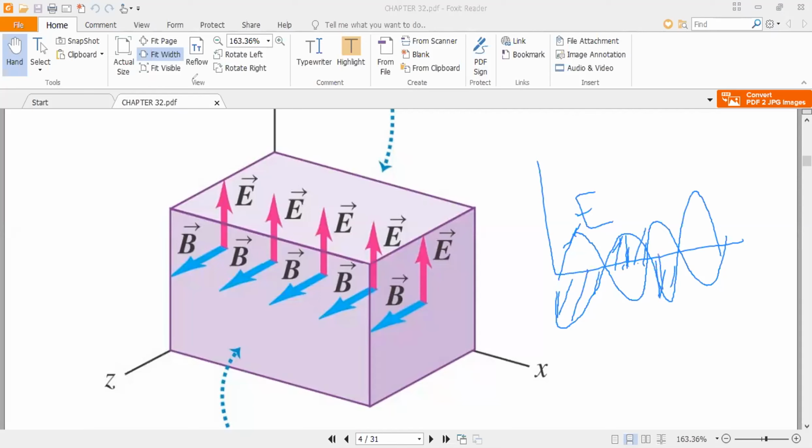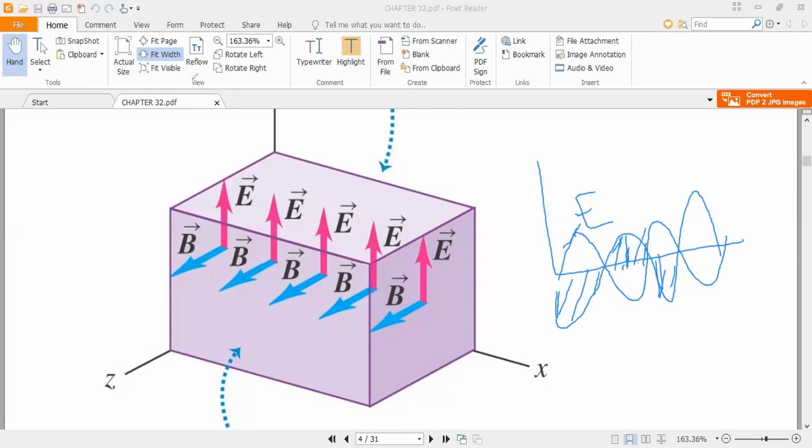So the electric field is up and down, and the magnetic field is into the screen and out of the screen.